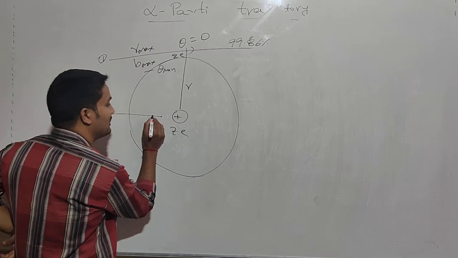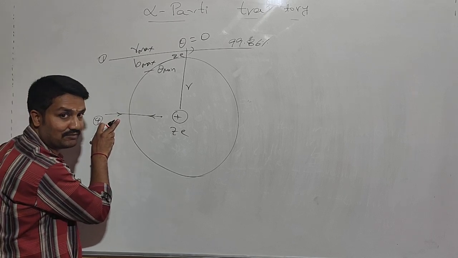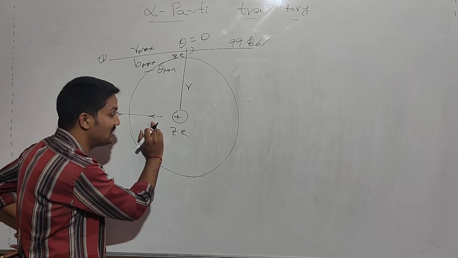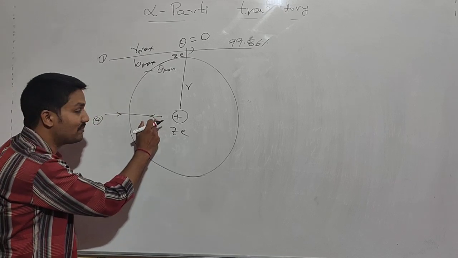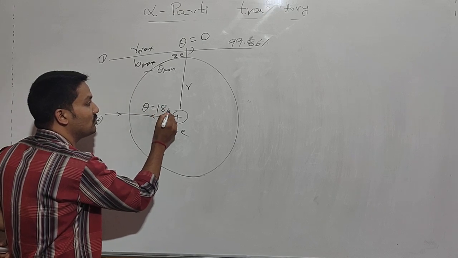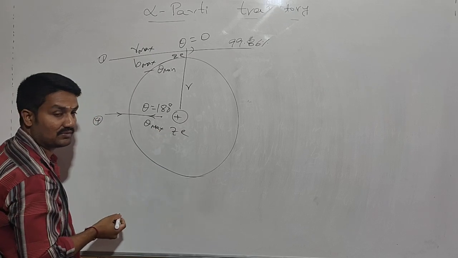Hence it is reflected back. This is the original direction of the alpha particle, and this is the scattering. That means deviation takes place, and it returns back along the same path. So what we got here is theta equal to 180 degrees, which indicates theta maximum.